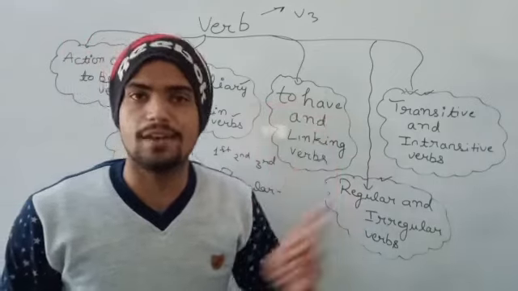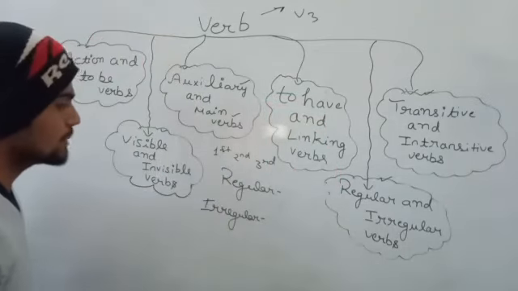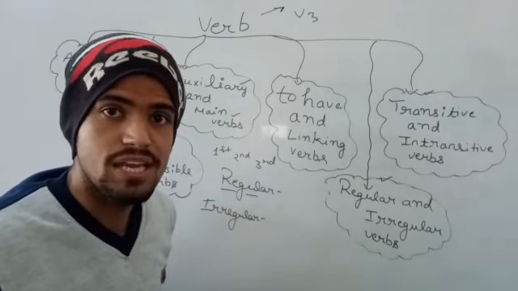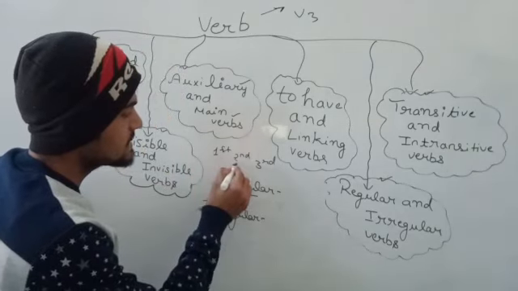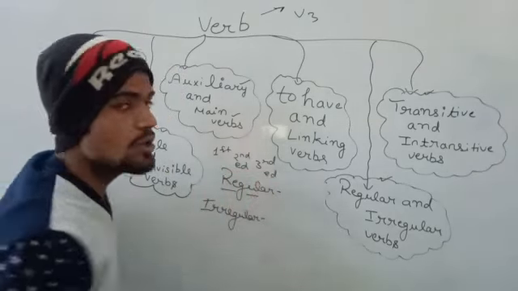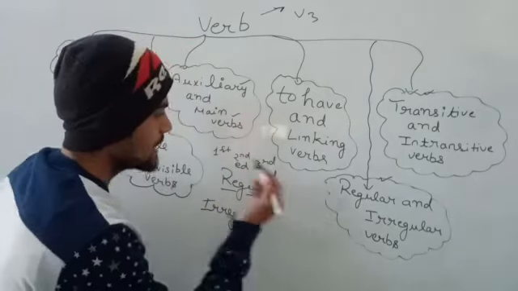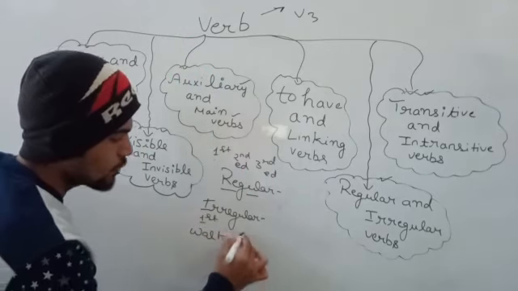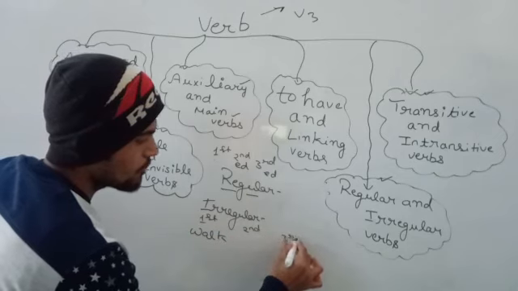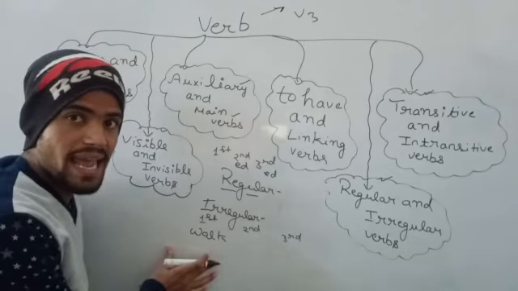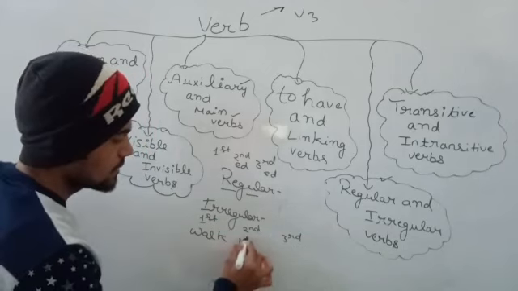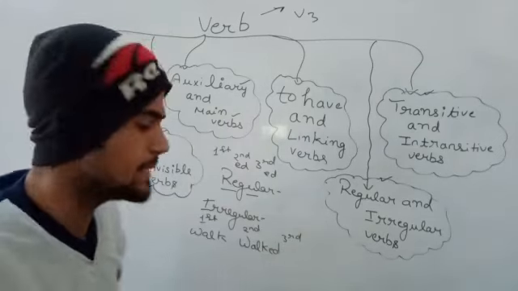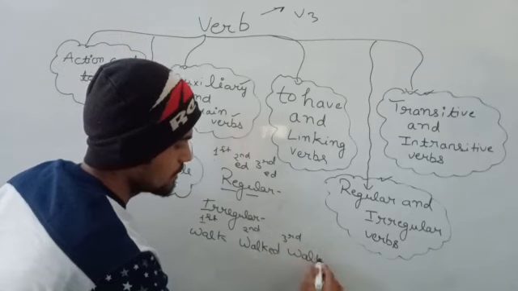Okay, the first form, the second form, the third form, you have understood them earlier also in the previous classes as well. But when we talk about regular verbs, those are the ones in which, in the second form, there will be ed. We will take an example like walk. Walk is the first form, and what will be the second form and the third form of it? The second form of walk, W-A-L-K, will be walked. We just have to add ed here. And the third form will also be walked.